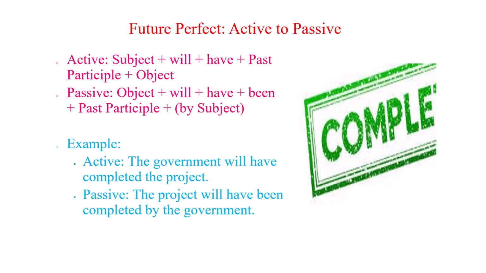The future perfect tense describes actions that will be completed by a specific time in the future. The government will have completed the project becomes passive using will have been plus the past participle. The project will have been completed by the government. This emphasizes the project's completion in the future.